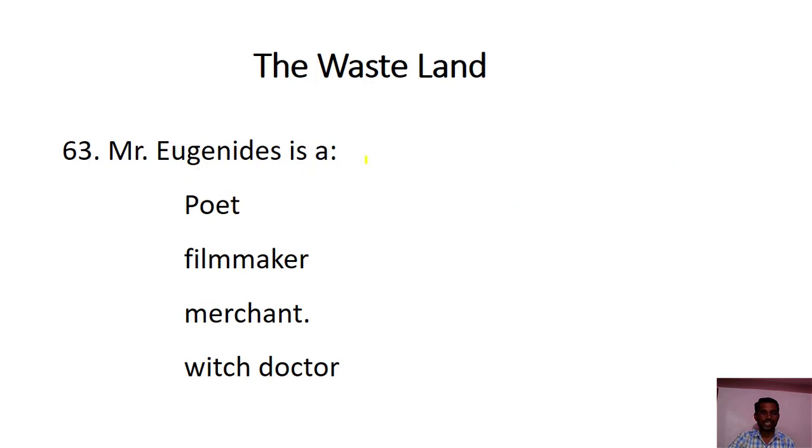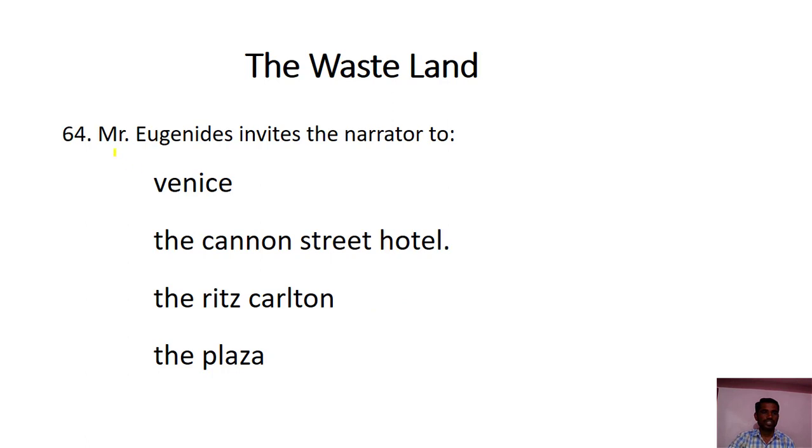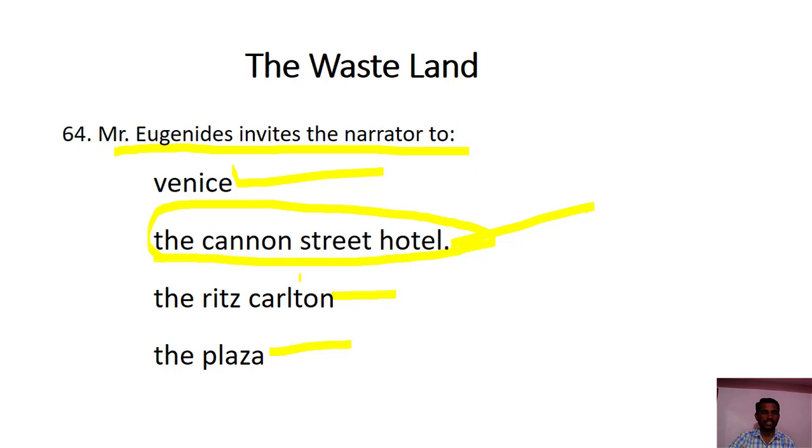Mr. Eugenides is a poet, filmmaker, merchant, or witch doctor. Eugenides is a merchant. Mr. Eugenides invites the narrator to Venice, the Cannon Street Hotel, the Ritz-Carlton, or the Plaza. The right answer is the Cannon Street Hotel. Eugenides invites the narrator to the Cannon Street Hotel.